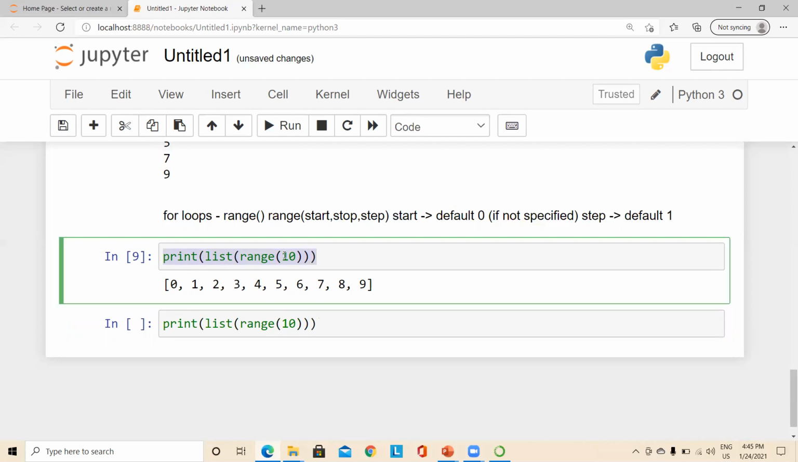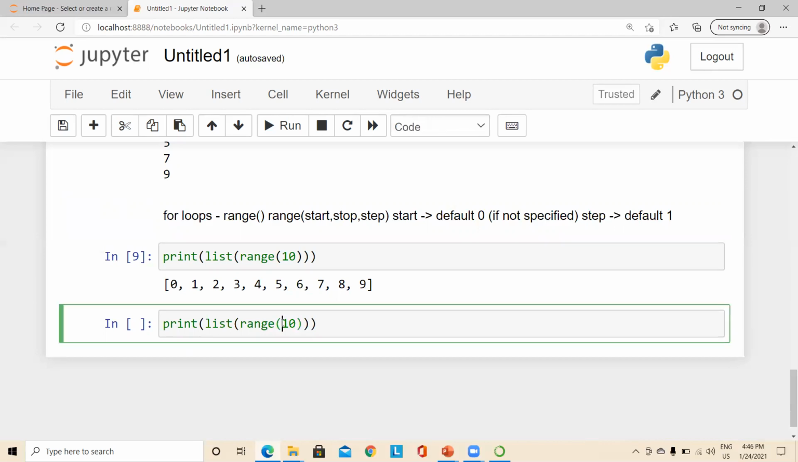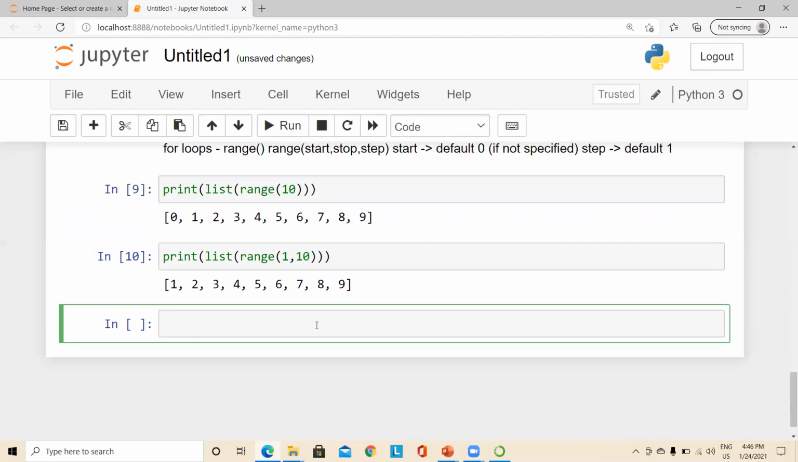If we only specify one number, it will be taken as the value for the stop, and it will generate numbers starting from 0 and up to 10, but not including 10. So we are getting all numbers from 0 to 9. And if I use 1 in the range function, which means I specified the start value must be 1, then if we execute it, we'll get the values from 1 to 9.